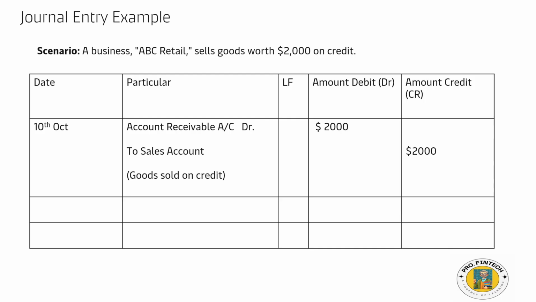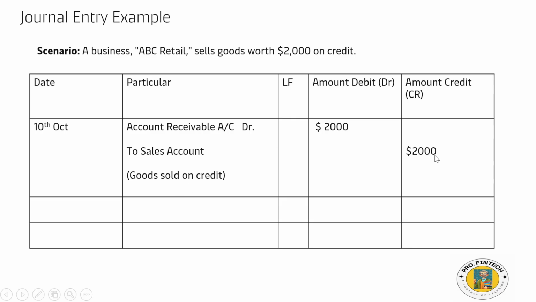Journal example. The business ABC Retail sells goods worth $2,000 on credit. Debit increases the accounts receivable by $2,000, indicating money owed to the business. The entry increases the accounts receivable account because the sale was made on credit, meaning the business expects to receive $2,000 in cash in the future.